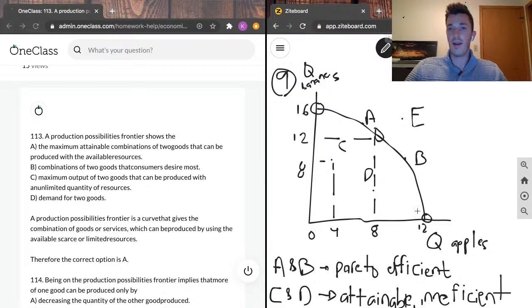So point E here, for example, might be like, I don't know, 10 apples and 15 bananas, but we can't achieve that. If we wanted to have 15 bananas, the most apples we could have would be the point where it crosses the production possibility frontier, right there. The most apples we could have is maybe like 5 or whatever down here.